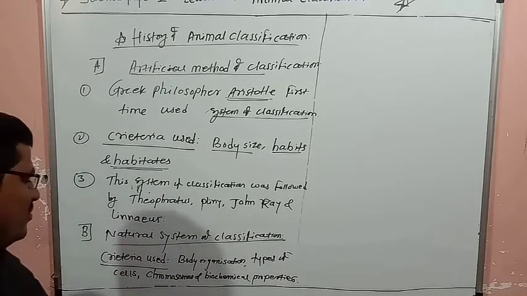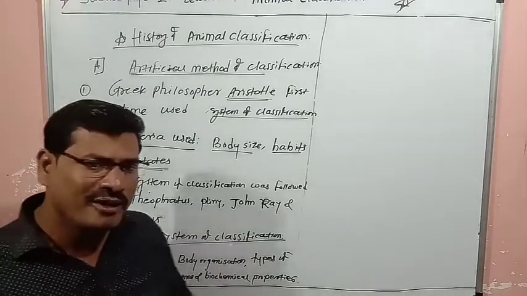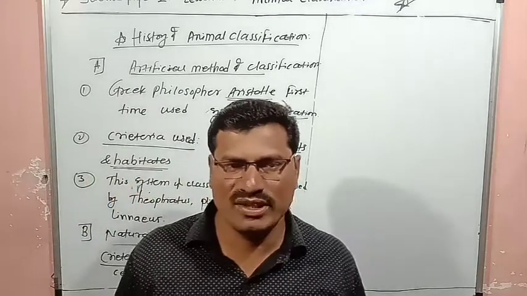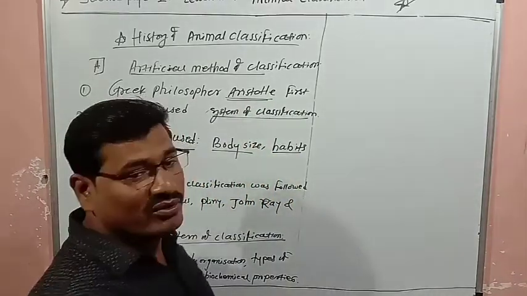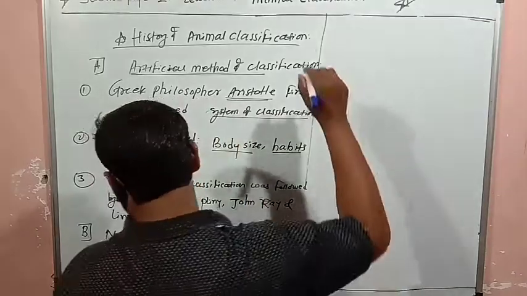Which criteria are used for the natural system of classification? Body organization, types of cells, chromosomes, and biochemical properties were used. Then next we'll see the system of classification based on evolution.